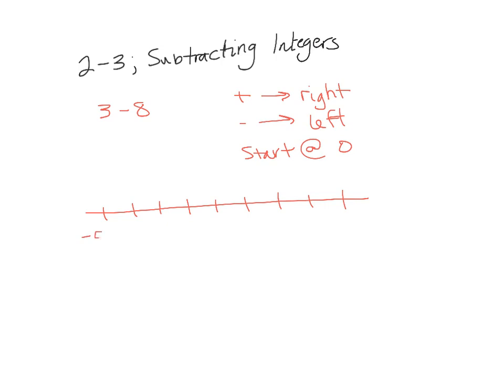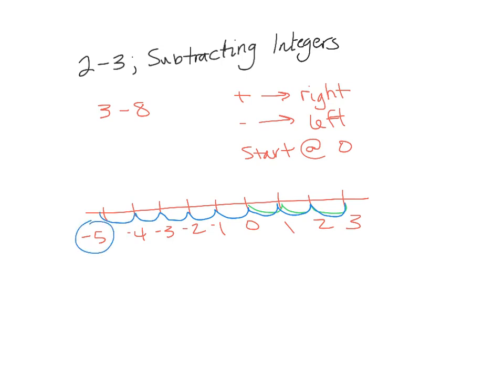And here we go. Okay. So I'm going to start at 0. 3 is positive, so I go to the right 3 places. 1, 2, 3. And then 8 is negative, so I go to the left 8 places. 1, 2, 3, 4, 5, 6, 7, 8. And I end up on -5.